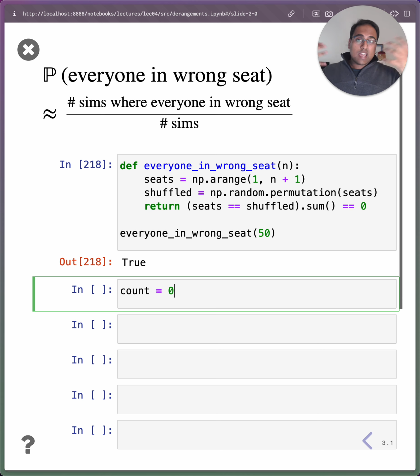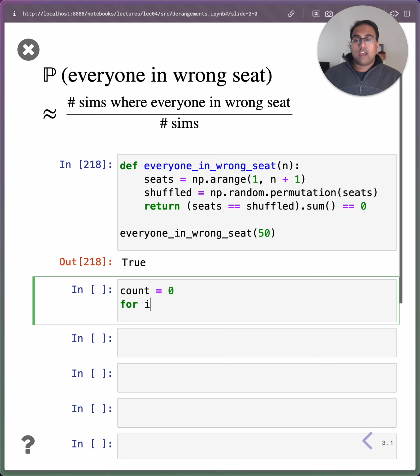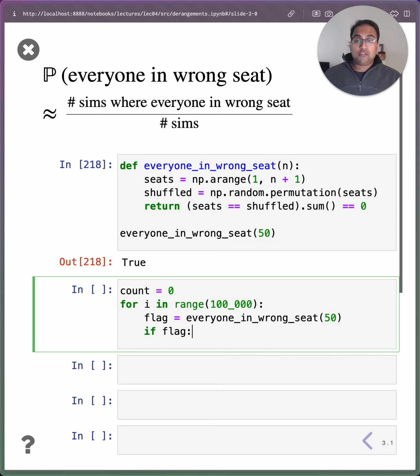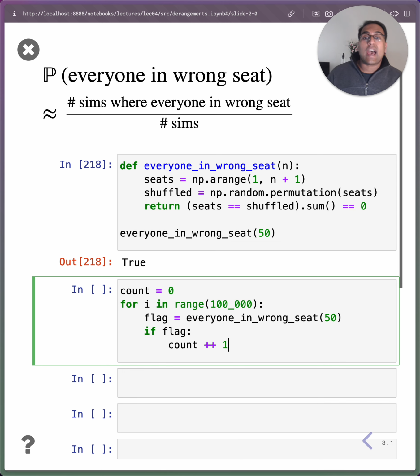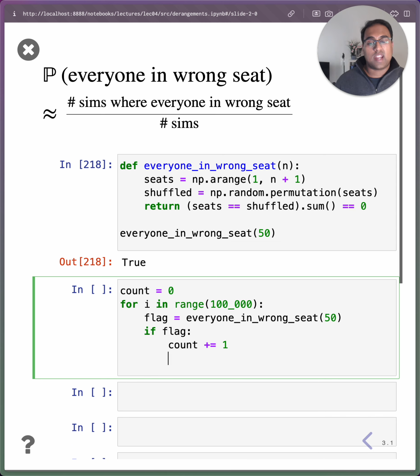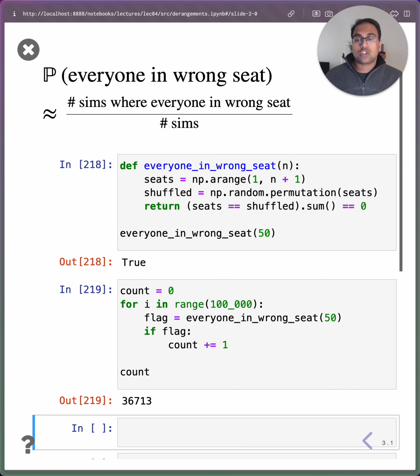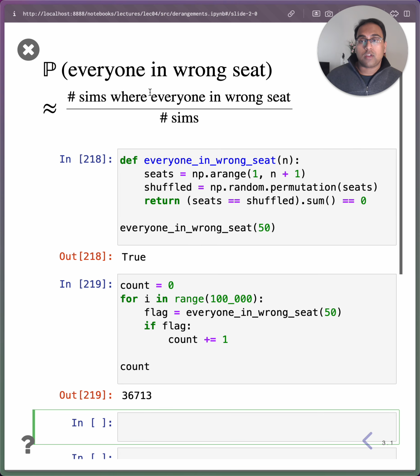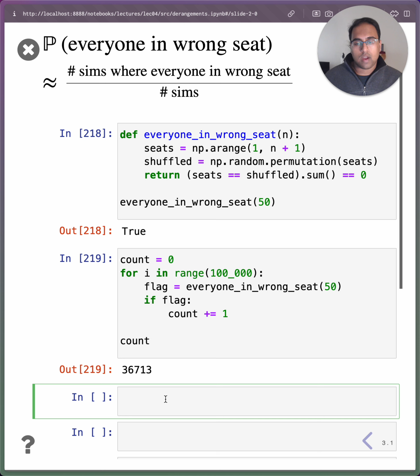Okay, and so maybe I'll set this up like this. I'll assign count to initially be 0. And for i in range, let's just say 100,000, I'm going to say my flag is the result of calling everyone_in_wrong_seat(50). And if this flag returned true, I'm going to add 1 to count. And I do that in Python by writing count += 1. Otherwise, I'm not going to do anything. And now let's just look at what count ends up being. Count ends up being 36,713. And so that's our numerator here, the number of simulations where everyone ended up in the wrong seat.